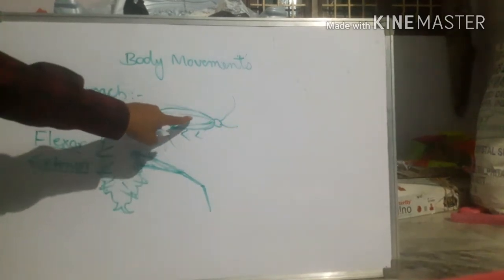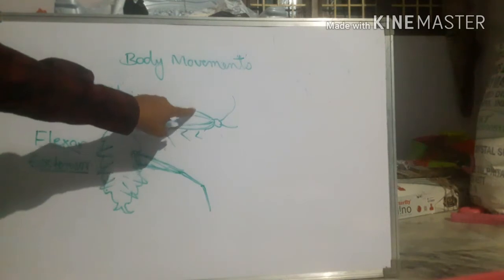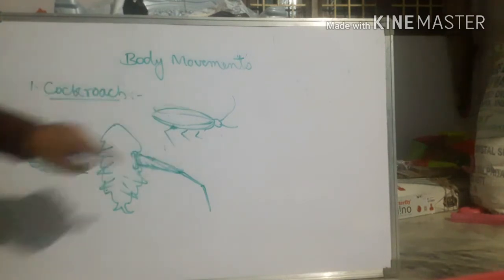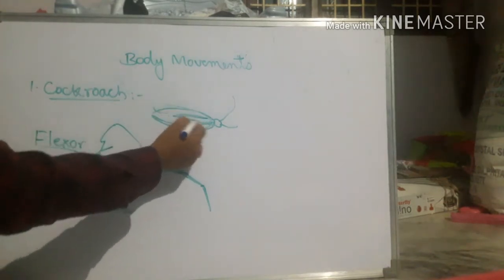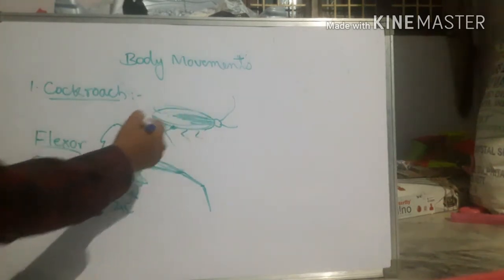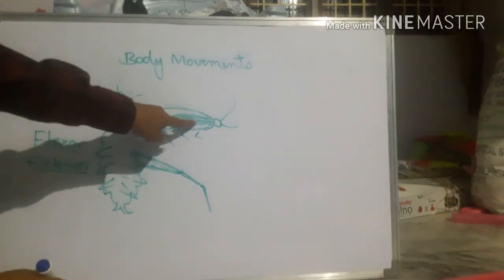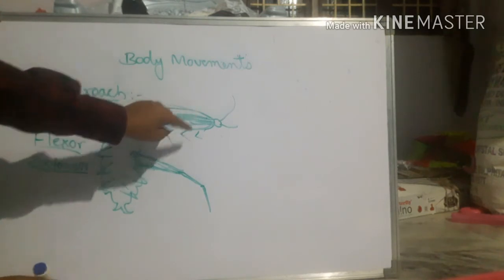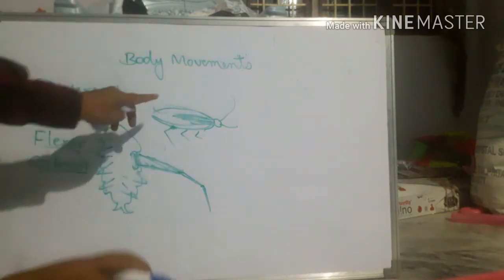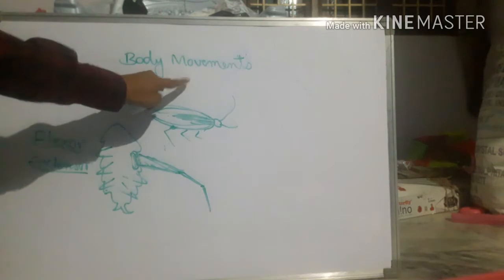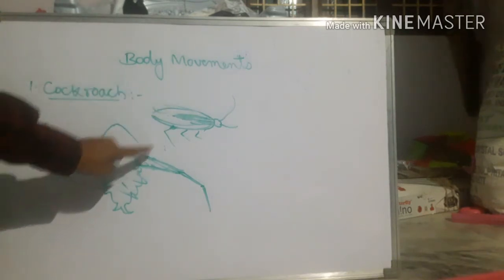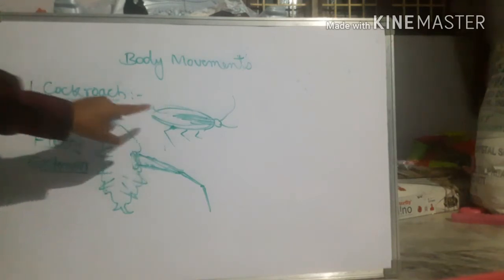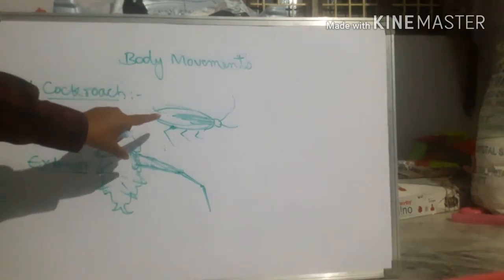And as well as they have wings. Cockroach have wings. With the help of these wings, their flying muscles are there. Like a bird, here it contains flying muscles. To those muscles, the wings are attached, and by using these two wings, it can even fly in the air. It can fly, and as well as it can walk. It flies in the air and walks on the ground. So this is the speciality of cockroach, right?